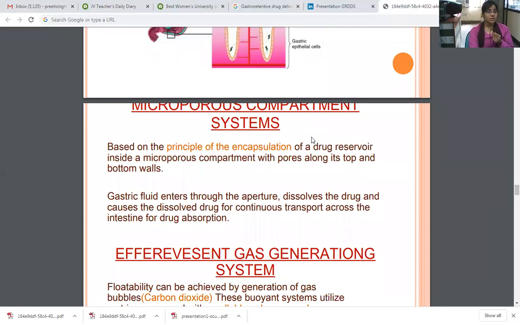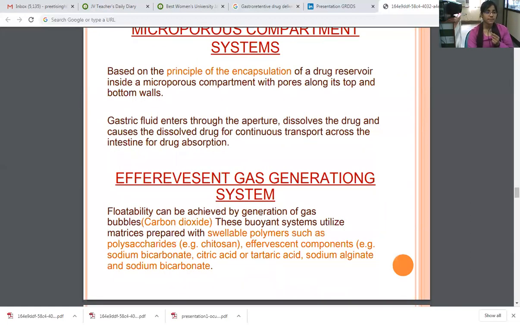It is based on the principle of encapsulation of a drug reservoir inside a microporous compartment with apertures along the top and bottom walls. The gastric fluid enters through the aperture, dissolves the drug and causes the dissolved drug to be continuously transported across the intestine for drug absorption.